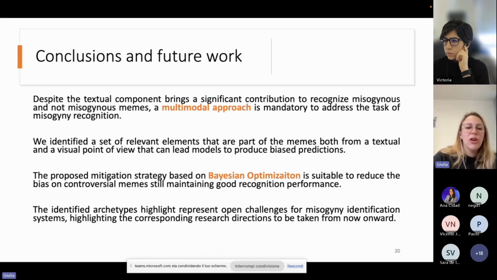So to conclude, within this work, we demonstrate that a multimodal approach is mandatory to address the task of misogyny recognition. We identify a set of parts of the meme itself that can lead the model to an unwanted behavior. And we propose a mitigation strategy based on Bayesian optimization that was demonstrated to be suitable to reduce bias in controversial memes while maintaining good recognition performance.